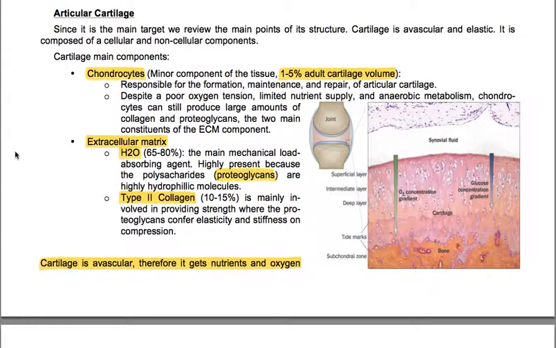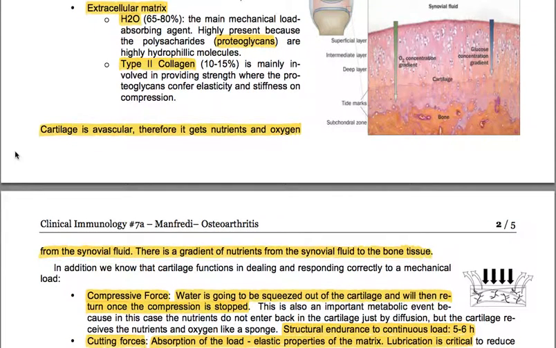In the extracellular matrix, we have water, 65-80%, the main mechanical load absorbing agent, highly present because the polysaccharides, proteoglycans, are highly hydrophilic molecules. We have type 2 collagen, 10-15%, mainly involved in providing strength, where the proteoglycans confer elasticity and stiffness on compression. Cartilage is avascular, therefore it gets nutrients and oxygen from the synovial fluid. There is a gradient of nutrients from the synovial fluid to the bone tissue.